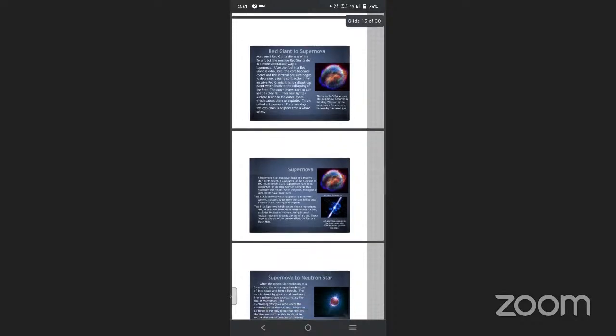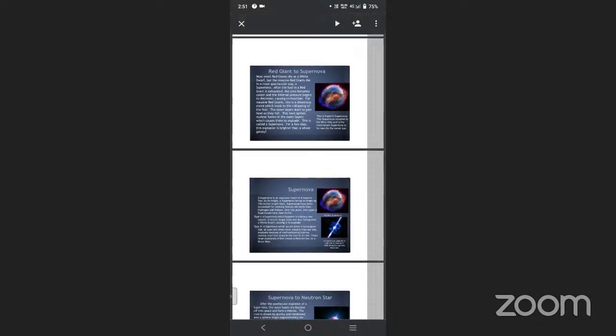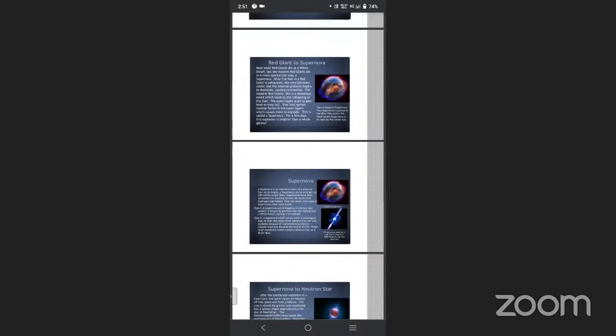The planet's internal pressure decreases. That causes the planet's contraction. This is the distress event which leads to the collapsing of the star.